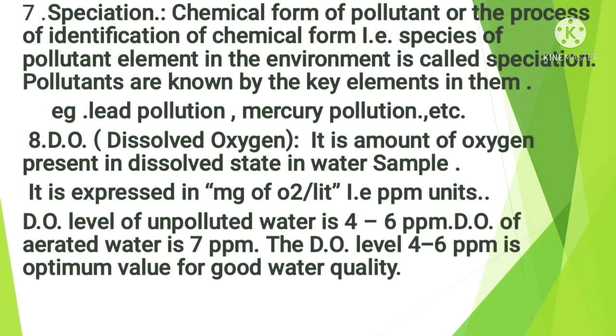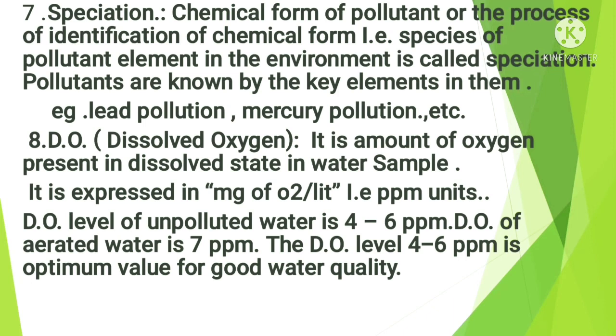That is, the species of a pollutant element in the environment is called speciation. Pollutants are basically known by the key element in them. Like if lead pollution is there, the key element is lead. If mercury pollution is there, the key element is mercury. Likewise, it is called the key element or the speciation.